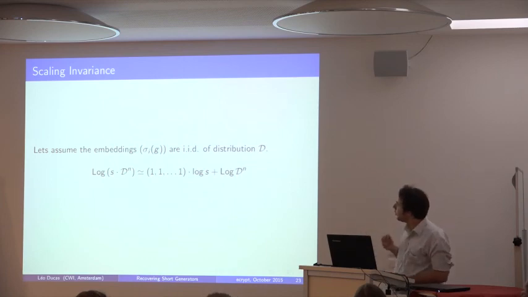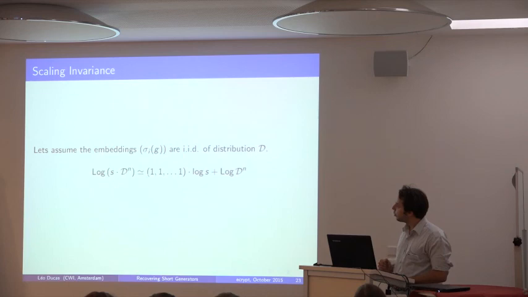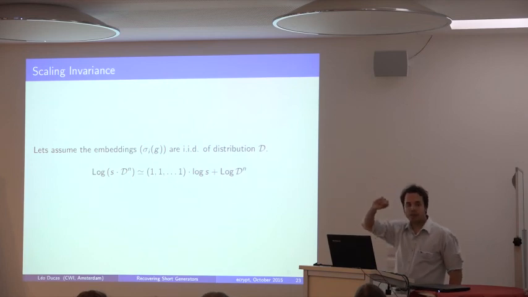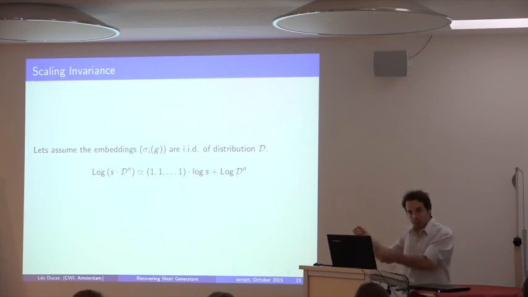Okay, so basically it means that, in another sense, I had this beam on the log embedding. When I multiply the distribution by a scalar s and take the log, I'm just going to have a shifted version of my distribution. So I'm going to have the log of my distribution shifted by something in the direction of 1, 1, 1, 1, 1. This axis is orthogonal to the log unit lattice. Because it is orthogonal to the log unit lattice, if I move along this line, I'm not going to change the way it behaves when I reduce modulo the lattice.